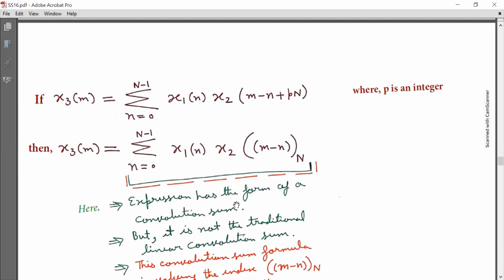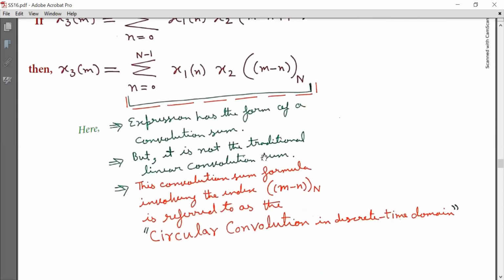Here the expression has the form of a convolution sum, but it is not the traditional linear convolution sum. This convolution sum formula involving the index m minus n with subscript capital N is referred to as the circular convolution in the discrete time domain.